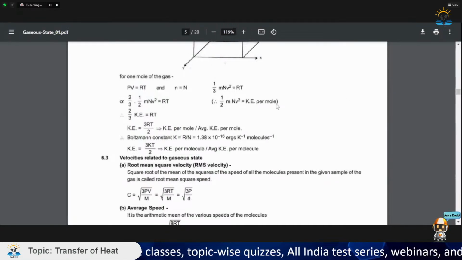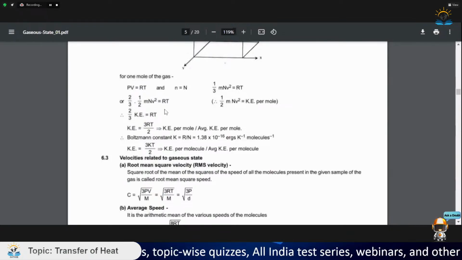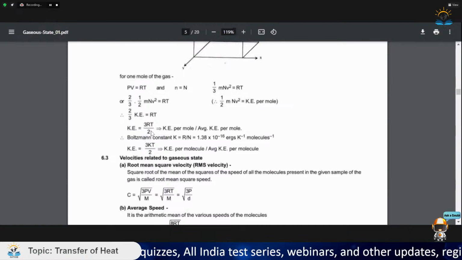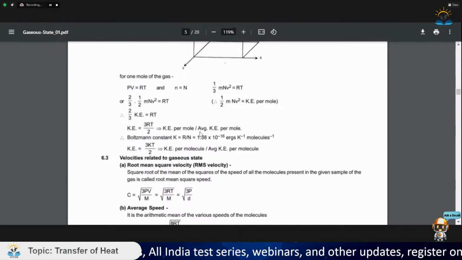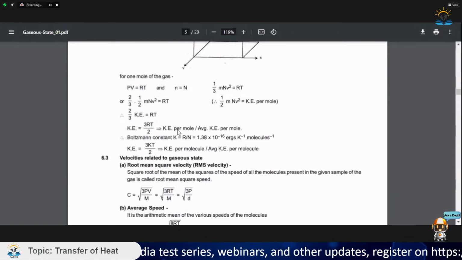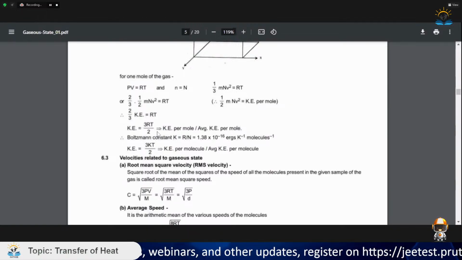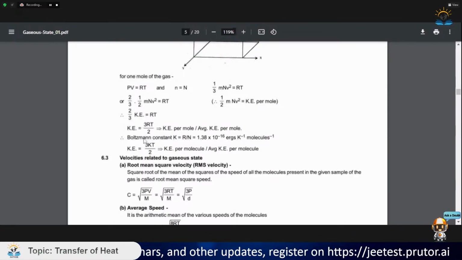Kinetic energy per mole is equal to half mNv square. So 2 by 3 KE is equal to RT. Kinetic energy is 3 by 2 RT, the average kinetic energy per mole. Now we have this 3 by 2 RT.